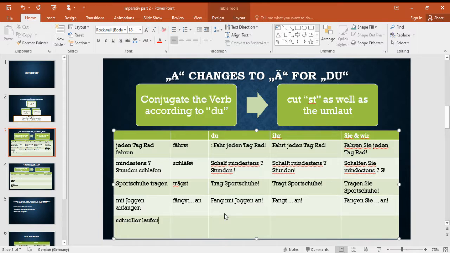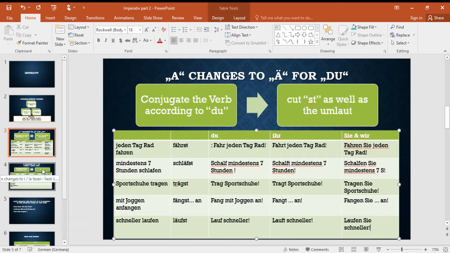Okay. Similarly here, laufen is läufst. You cut st and the umlaut, it becomes lauf. So basically here also we need only the root of the verb. Lauf schneller means run faster. Laufen is to run. Lauf schneller, here it will become lauft schneller when you're talking to multiple people. And here, laufen Sie schneller. Okay, very simple. Just if the irregular verb is of the first category, take the root of the verb.